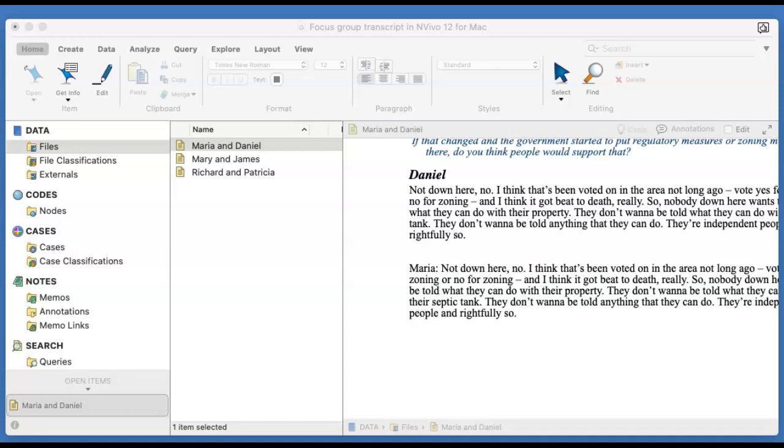My students asked me to show how to classify a focus group transcript in NVivo for Mac, version 12, the older one. So here we are. I have picked up a transcript between a husband and a wife.